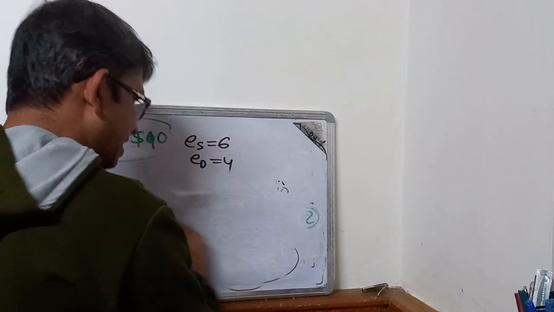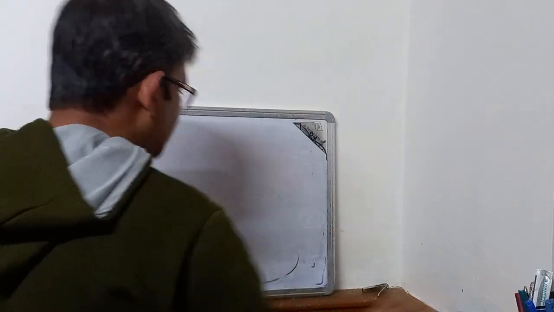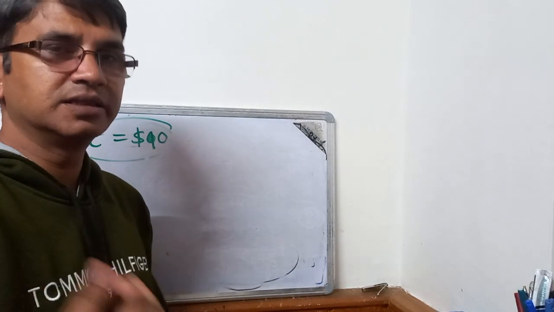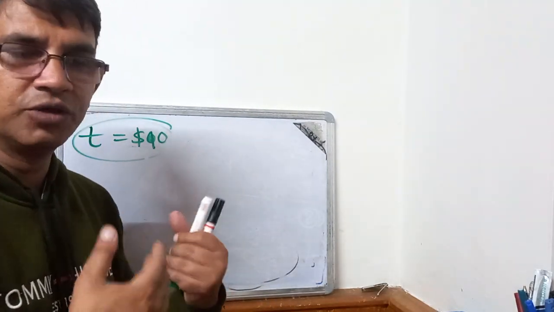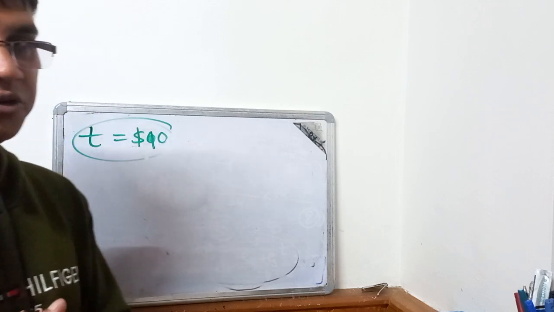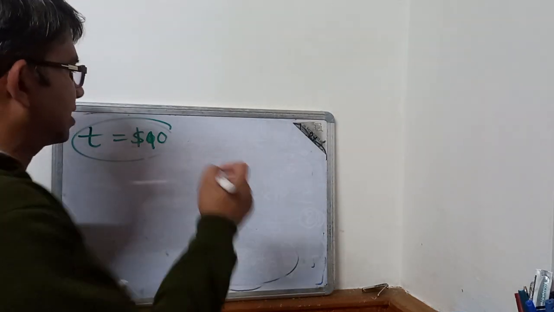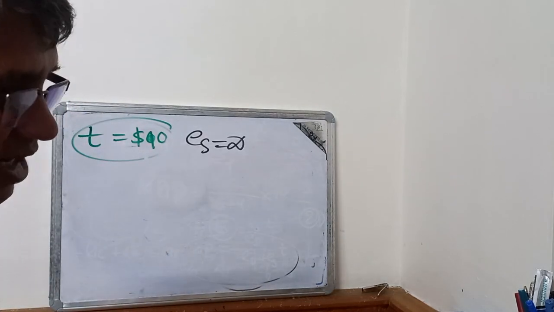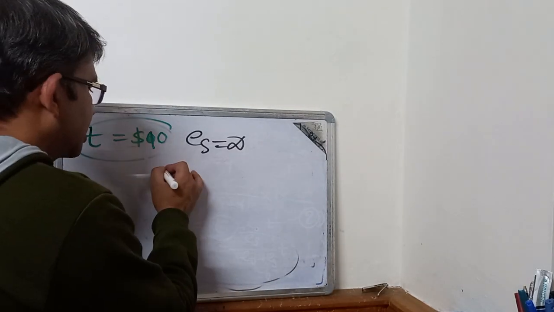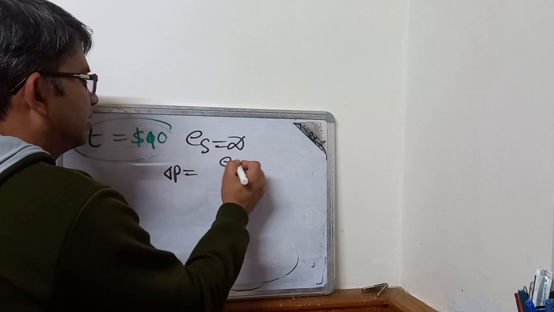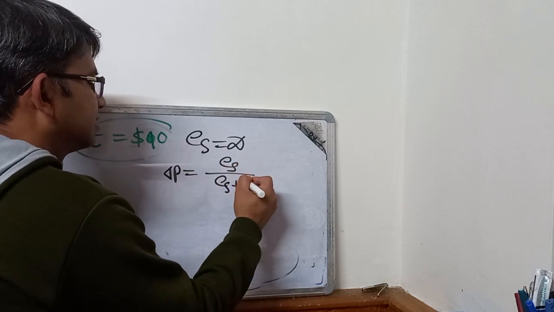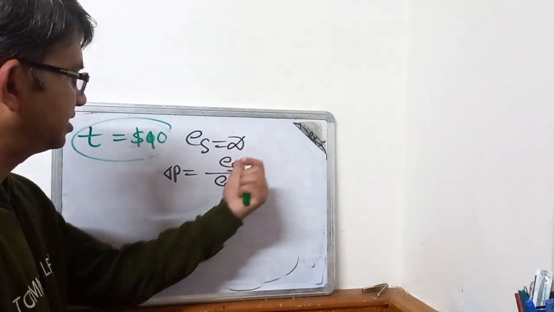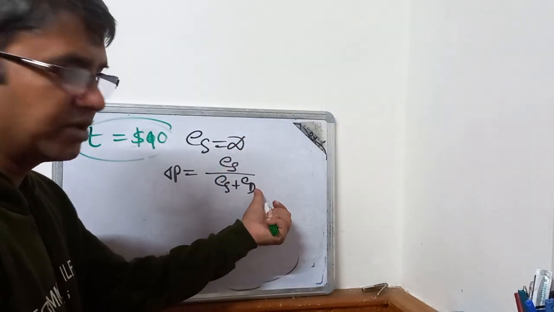So what we see here is that, given the price elasticity of demand, if price elasticity of supply rises, then a higher burden can be transferred to the consumers. Now, if we say that price elasticity of supply is infinite, that means perfectly elastic supply, then delta P equals ES by (ES plus ED), and if ES is replaced by infinity, ED is a very negligible part.